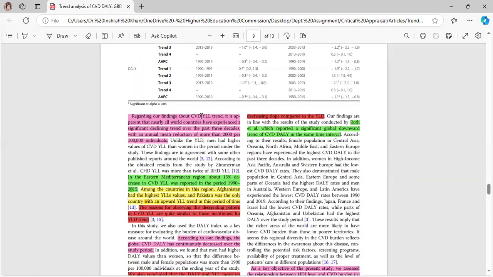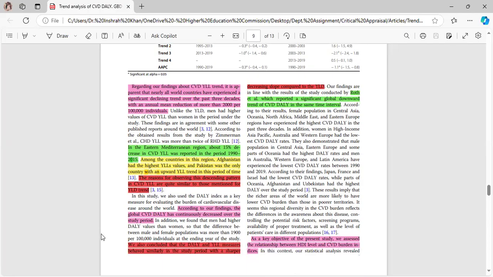Now, regarding our findings about CVD YLL trend, it is apparent that nearly all world countries have experienced a significant declining trend over the past 3 decades, with an annual mean reduction of more than 2,000 per 100,000 individuals. In the Eastern Mediterranean regions, about 15% decrease in CVD DALY was reported in the period 1990 to 2015. Among the countries in this region, Afghanistan had the highest YLL values, and Pakistan was the only country with an upward YLL trend in this period of time.